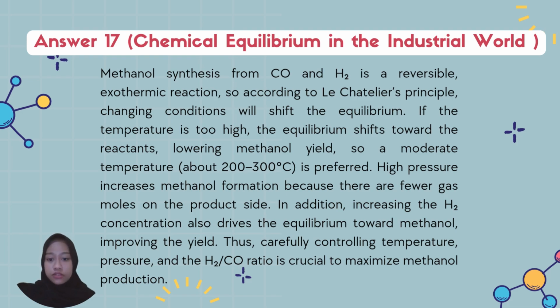Operating at too high a temperature, 600 degrees Celsius, decreases sulfur trioxide or methanol yield despite the fast rate. Therefore, a temperature around 450 degrees Celsius for sulfur trioxide, and 200 to 300 degrees Celsius for methanol, must be maintained. Proper temperature control equipment is essential for stable, efficient production. In short, balancing thermodynamics, kinetics, and economics maximizes methanol yields.